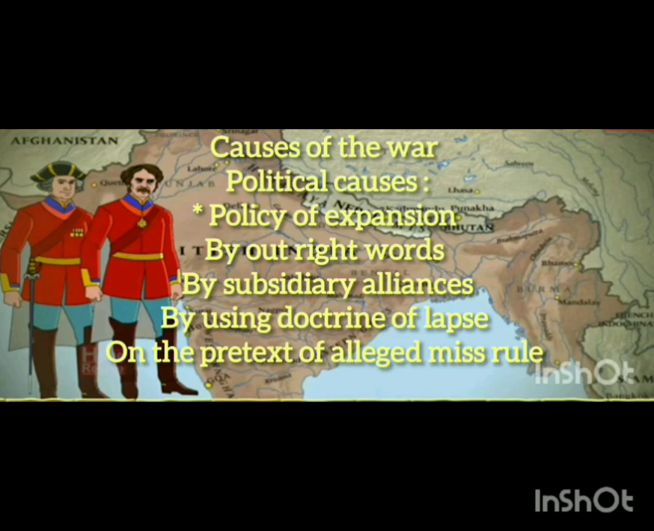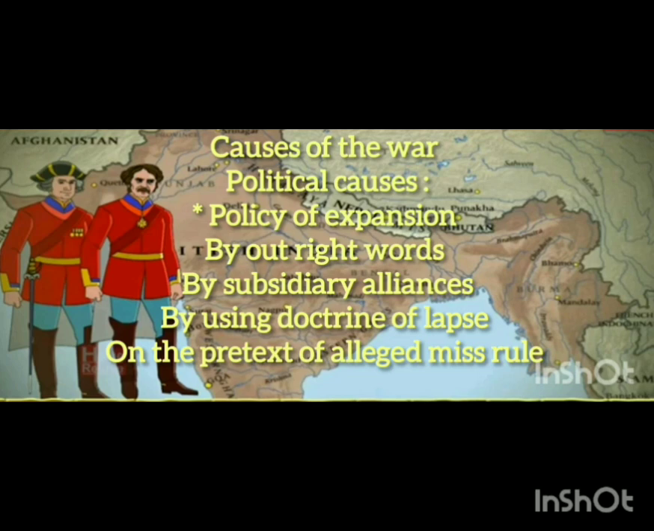The second one is subsidiary alliances. Subsidiary alliances were introduced by a British person, Lord Wellesley. To conquer the entire part of our country, he introduced one important policy, the subsidiary alliance. A subsidiary alliance was an agreement between the British East India Company and an Indian princely state. Under this agreement, our Indian rulers had to accept some of the policies and rules of the Britishers.